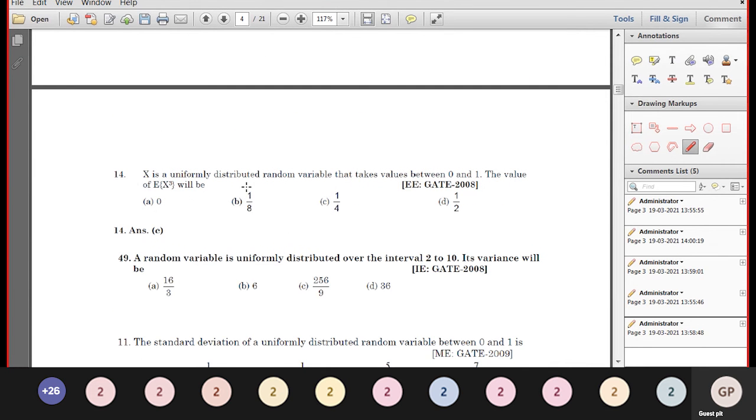Next one. If x is a uniformly distributed random variable taking values between 0 and 1, find the expectation of x cube.